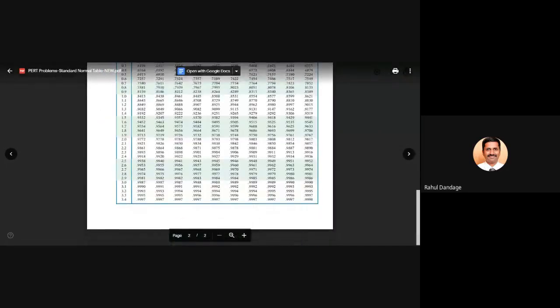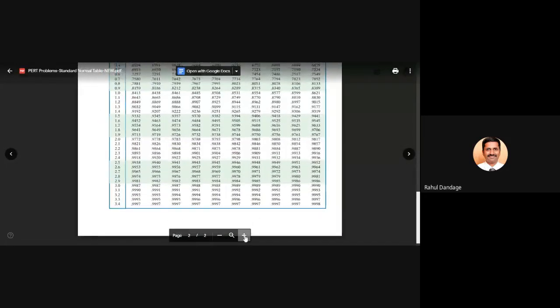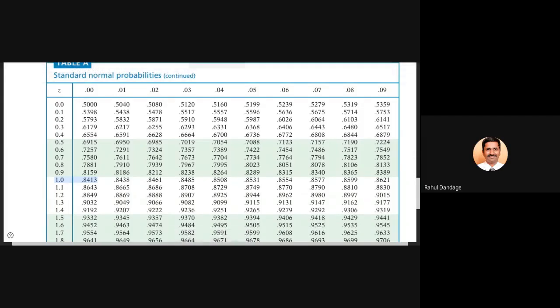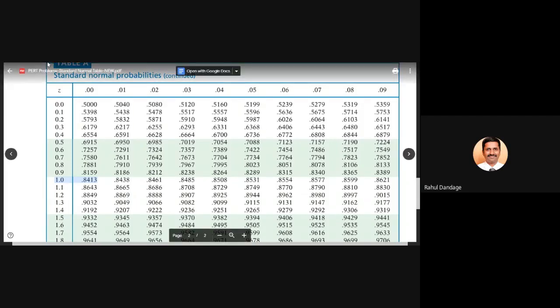I hope the table is visible to you. For the value of Z equal to 1 and corresponding to column 0.00, this should be the corresponding value of probability. So 0.8413.